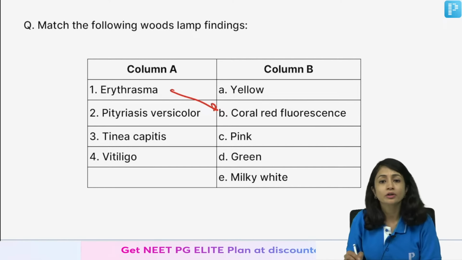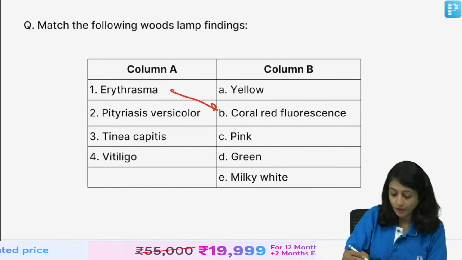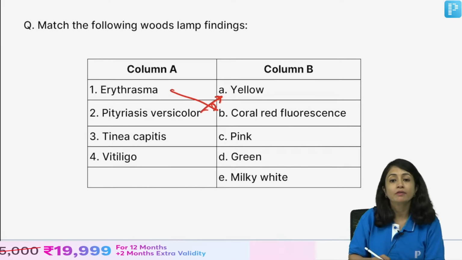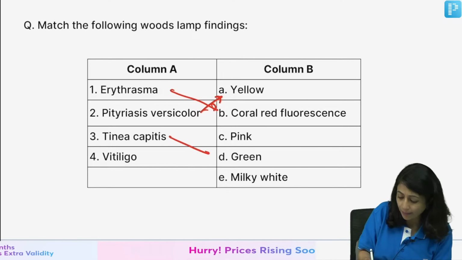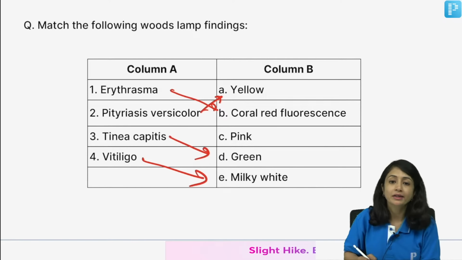Pityriasis versicolor will give a yellowish fluorescence. It will give a yellowish fluorescence. Tinea capitis, greenish fluorescence. Vitiligo gives milky white fluorescence.